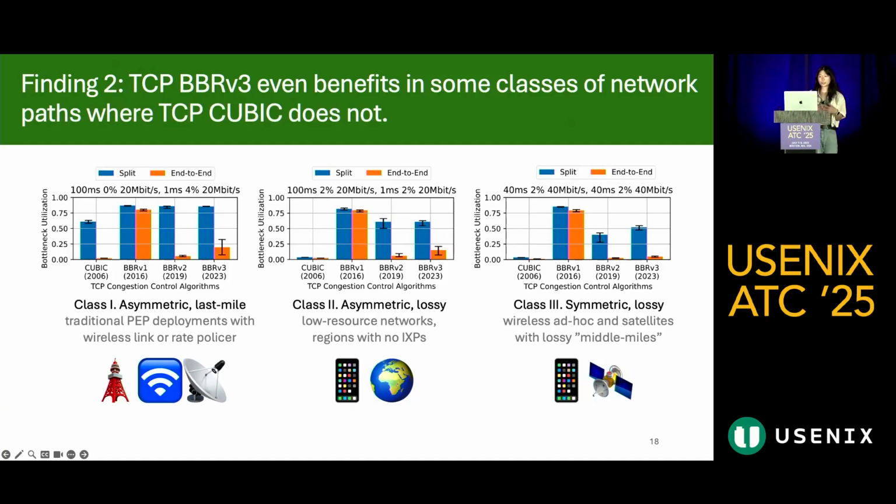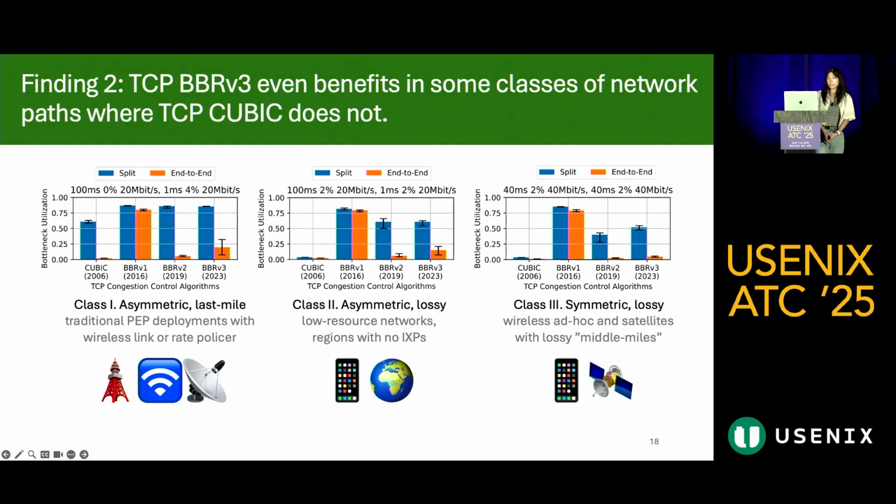What's interesting is that there's two classes where BBR v3 benefits, but QUIC does not. So class 2 is asymmetric, but both of these path segments are lossy instead. In the real world, this might represent low resource networks or regions in developing countries with no IXPs. Class 3 is also lossy on both path segments, but the delays on either of these path segments are more evenly distributed. This represents, for example, high delay satellite networks where the middle mile is the lossy path segment.